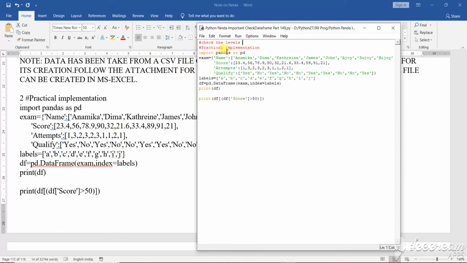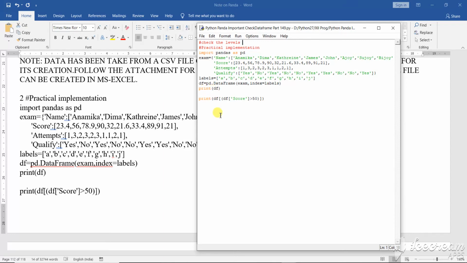Now import pandas as pd. Now I have created a dictionary. Those are the names, the scores are given, the qualifying attempt, how many scores, what levels have been given here. Then df equals pd.DataFrame(exam, index=level). Clear? Exam, index equals level, print df.